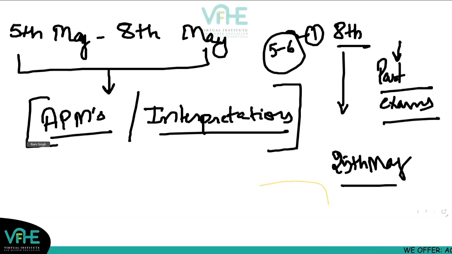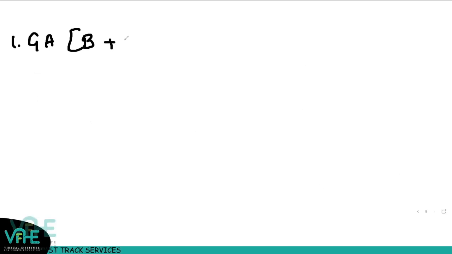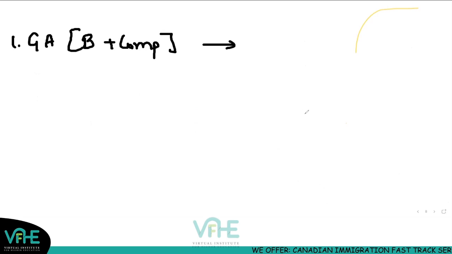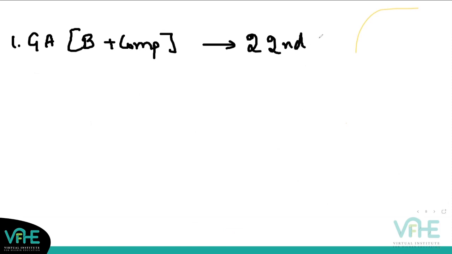So let us just debrief you again. You can write it somewhere, the timetable of yours. Group accounts, basic plus complex, to be completed by the 22nd of April.